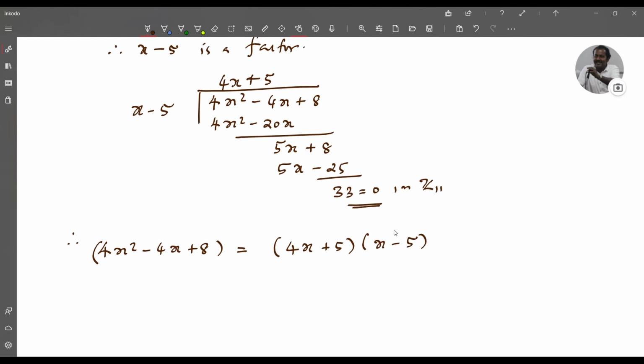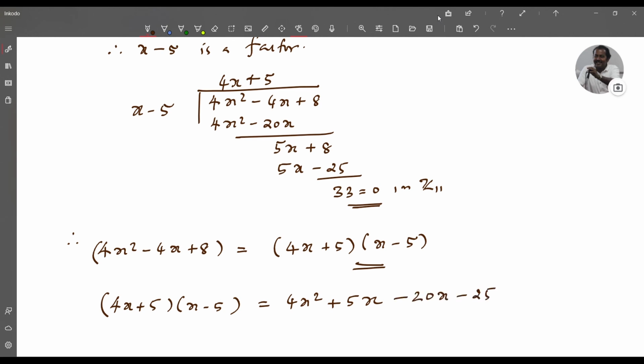And you know that 4 is a unit, 5 is a unit, since 11 is a prime. 4 is relatively prime to 11, 5 is relatively prime to 11. And you can verify this by multiplying (4x + 5) into (x − 5). This is equal to 4x² + 5x − 20x − 25.